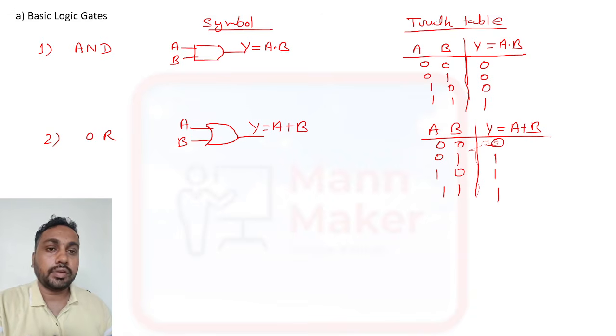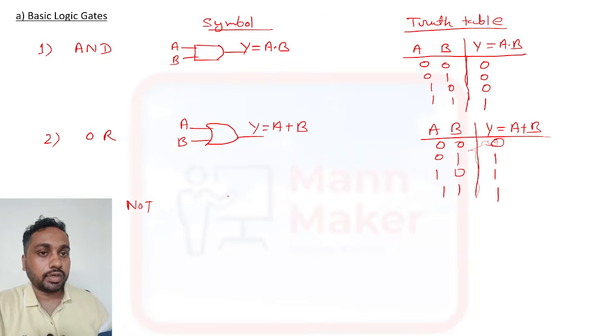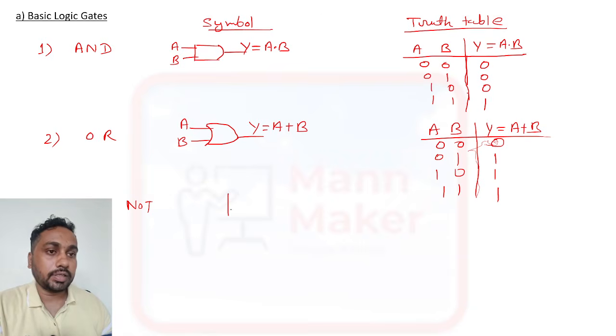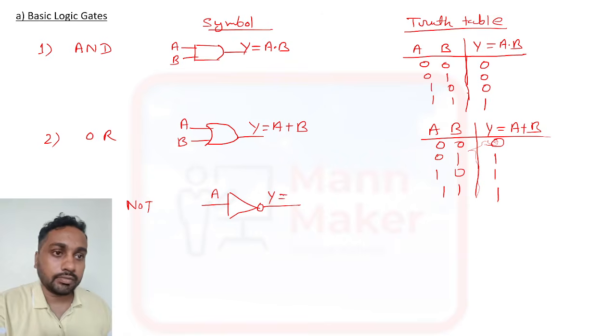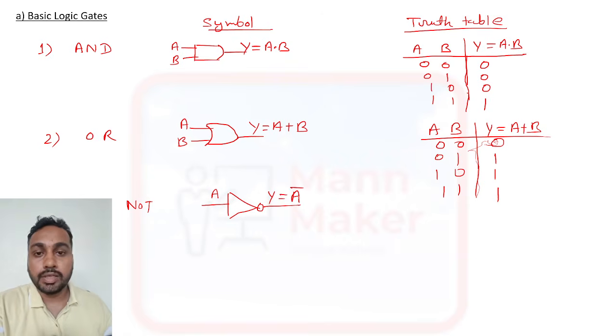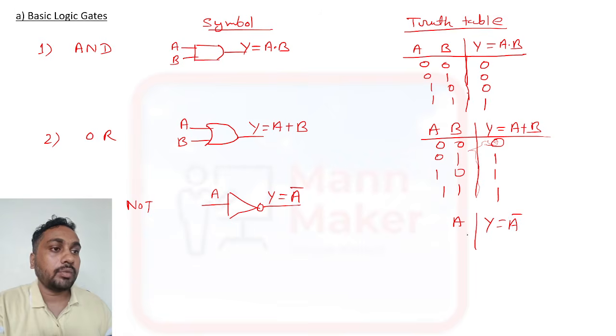Now if we talk about our NOT gate, the third one, NOT gate representation means the symbol is like this. In a NOT gate we have only one input and one output. If we have A, the NOT gate is also called an inverter, so it will invert the input. Invert the input means we have one input, so the output will be the complement.